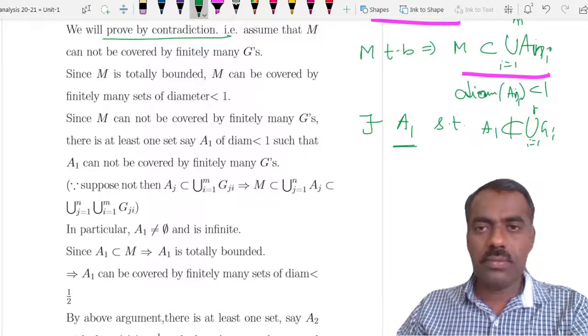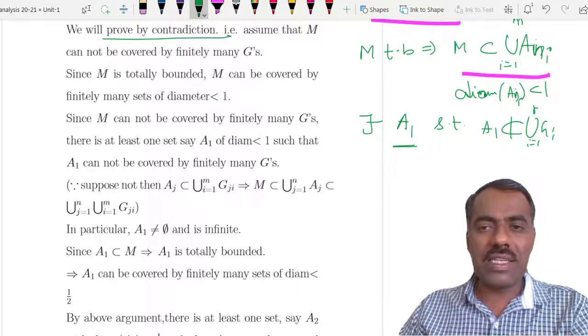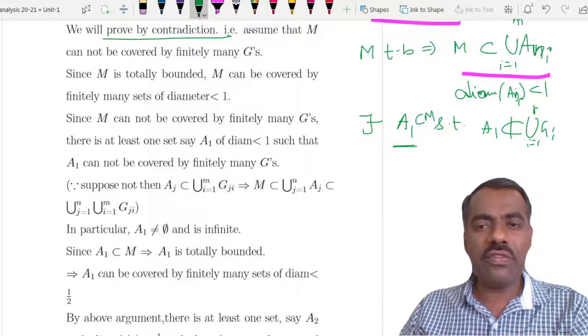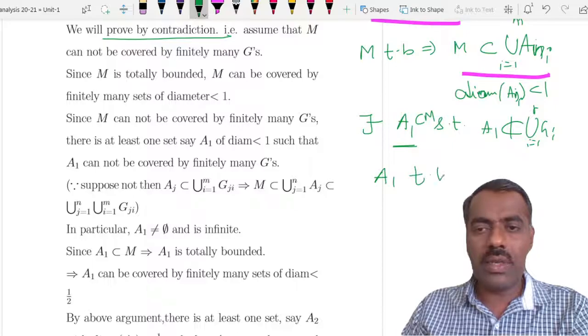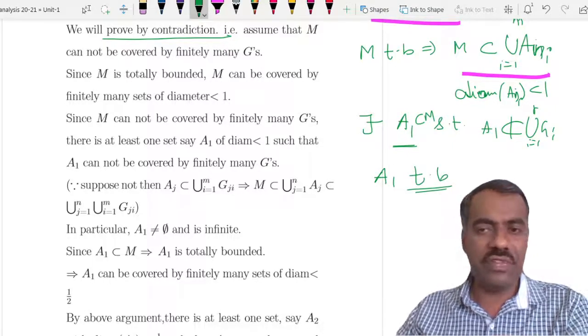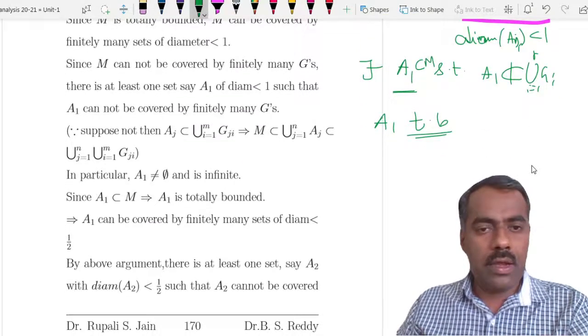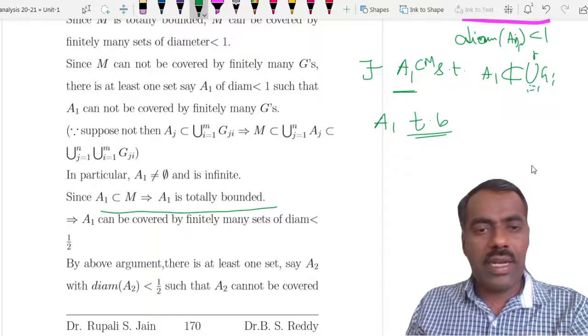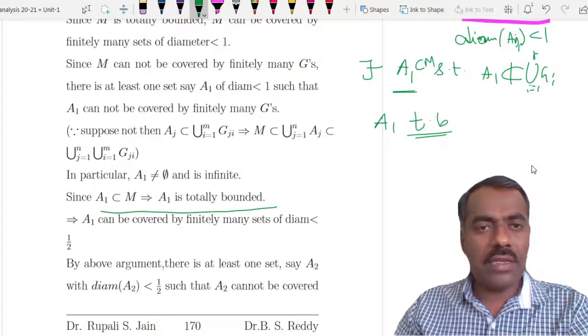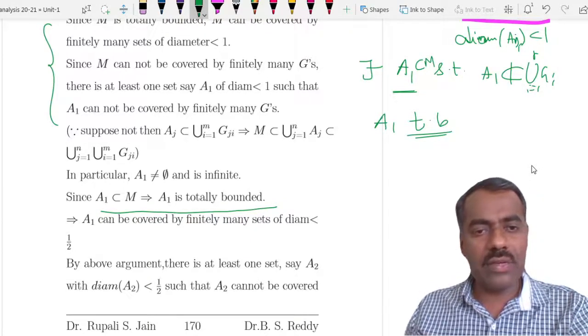Now M is totally bounded and A1 is a subset of M. Therefore A1 is also totally bounded, and it is non-empty and infinite, because if it were finite you could cover it, right? So A1 is totally bounded, then whatever we have done for M, we can do for A1.